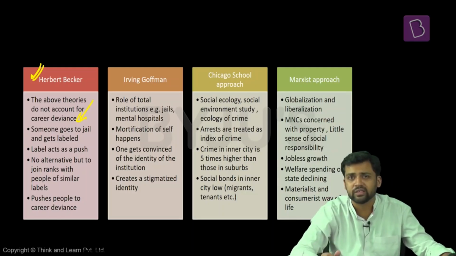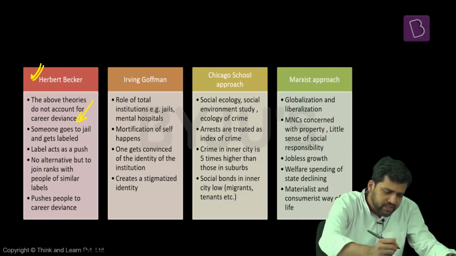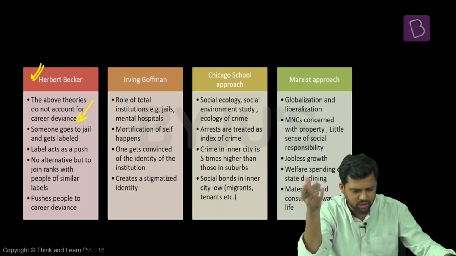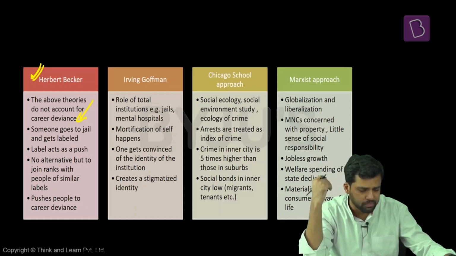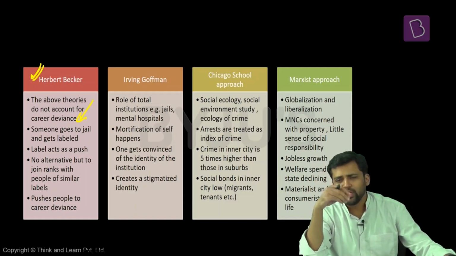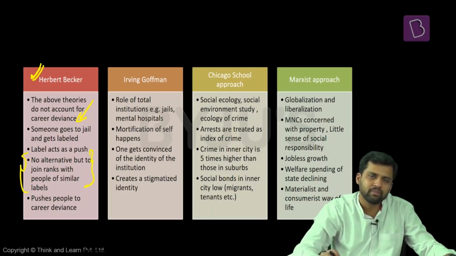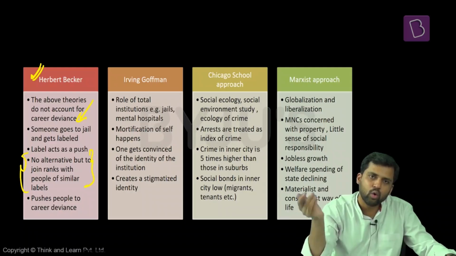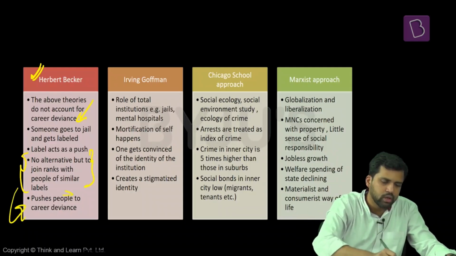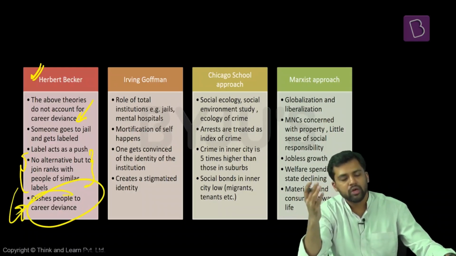So what is the reason? How can you explain career deviance? Now, whatever theories we are talking about, they cannot explain career deviance. Some people, when they go to certain institutions, for example jail, get labeled as a deviant person or as a criminal. Because of this label, they get a push. It becomes very difficult for them to join other parts of society. Because of this label that you are a criminal, you have committed this criminal act, they can only join ranks with people of similar background. And this pushes them into career deviance. This labeling that you are a criminal can further lead to deviance and cause career deviance.